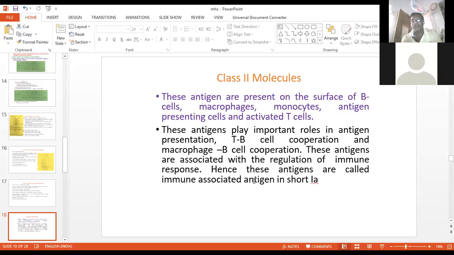Okay, so class 1 as well as class 2. No doubt, without the MHC, there will not be any type of immune response. So it may be either the primary or the secondary, because in every case you require the antigenic stimulant, so it produces the sigmoidal type of curve. Just like the lag phase, log phase, stationary phase, as well as the decline phase, or the plateau as well as the decline phases.